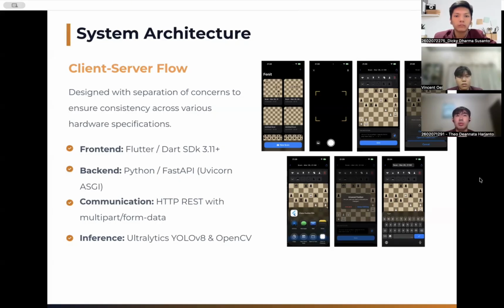On the server side, we run inference using Ultralytics YOLOv8 combined with OpenCV, and the results come back as a JSON response containing the FAN string. Because all the processing happens on the server side, the performance stays consistent no matter what phone someone is using.